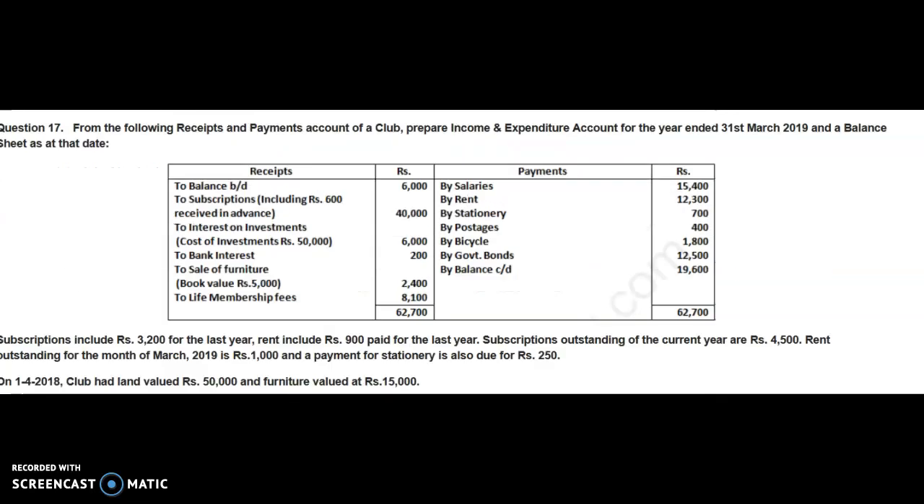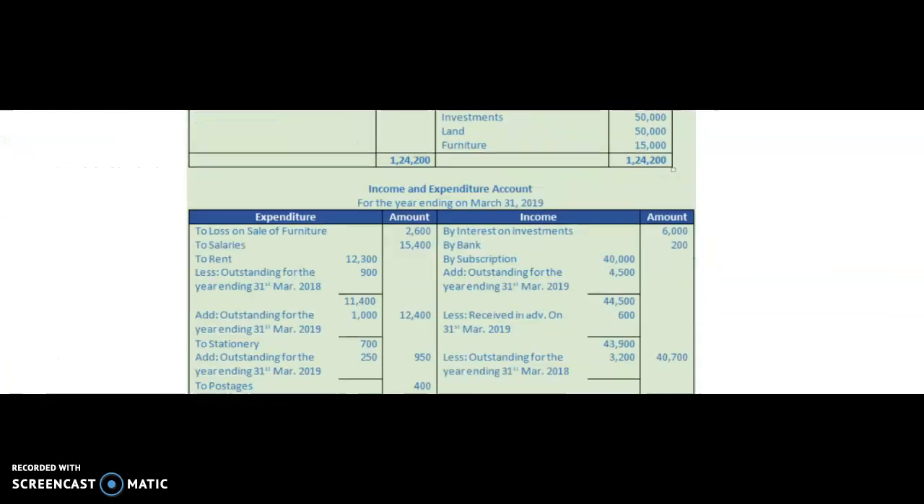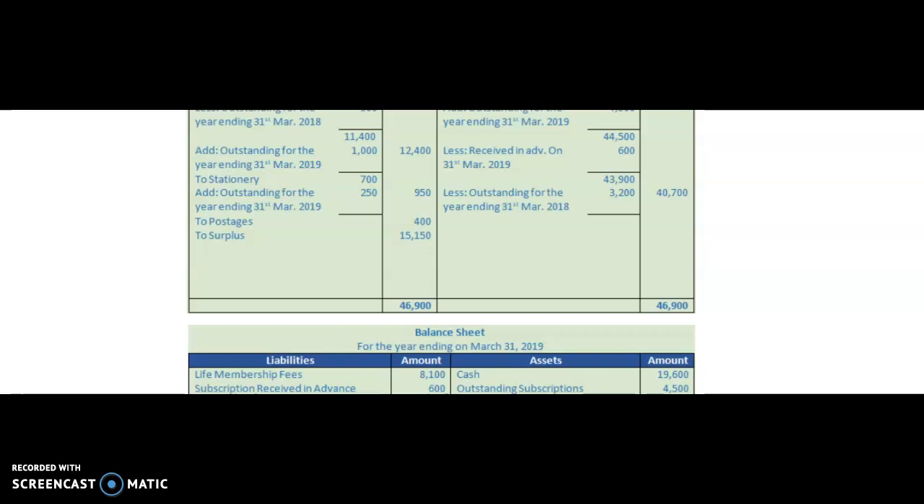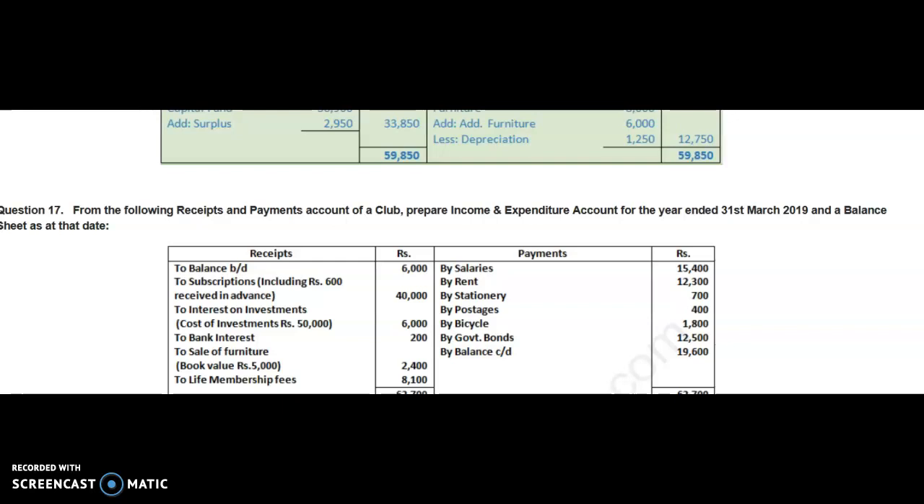Next item is postage, 400. It is our expense. We will write here on the expenditure side, to postage 400. Then the next item is bicycle. Bicycle is our asset. It will be shown in the closing balance sheet on the asset side.